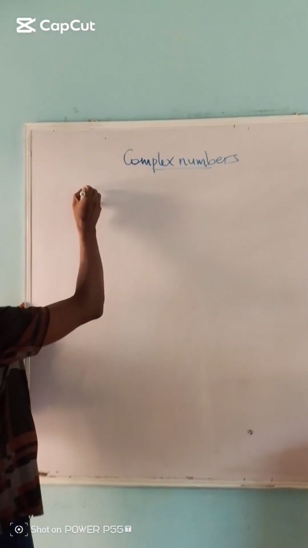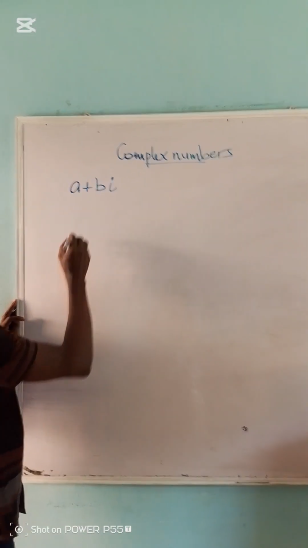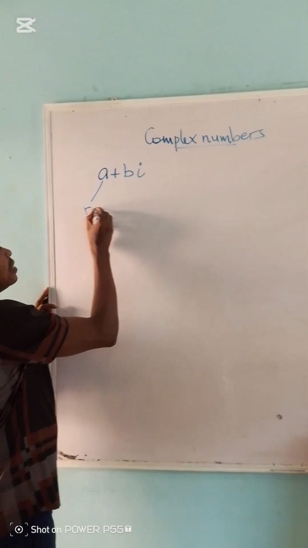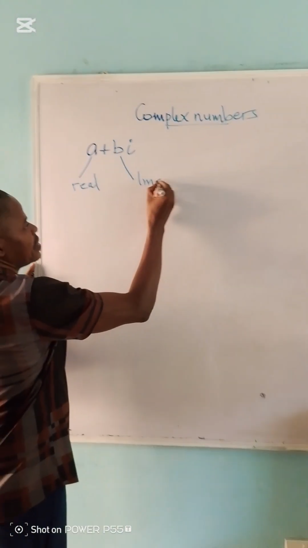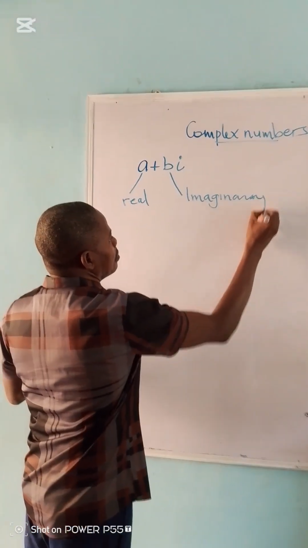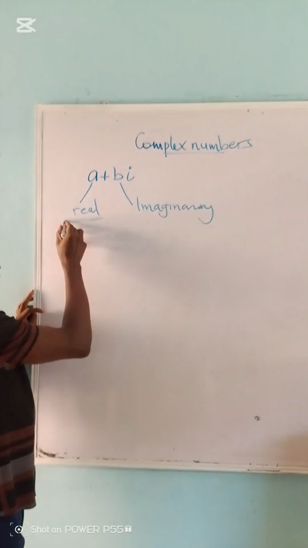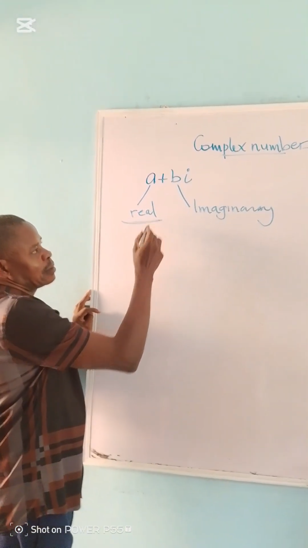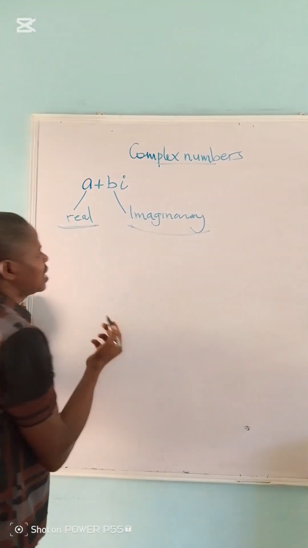A complex number is denoted by a plus bi, where the a is real and this is the imaginary. We had already talked about the real numbers, but let's consider the imaginary numbers.